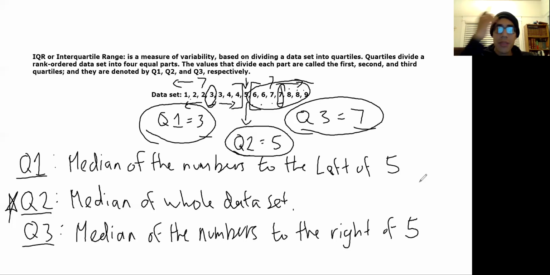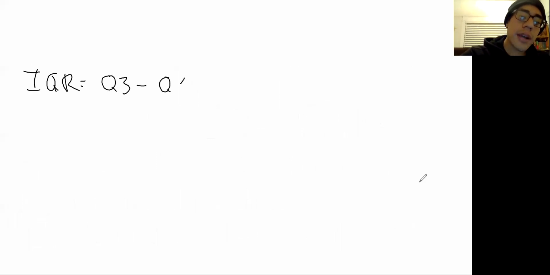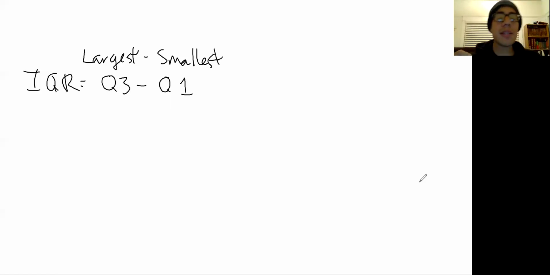But we still need to find the interquartile range, okay? So remember how I said IQR? The way you find IQR is you find quartile 3 and subtract quartile 1 from it. Remember how I said the largest minus the smallest? Well, IQR is basically doing the same thing as regular range, except you're subtracting the smallest section from the largest section.